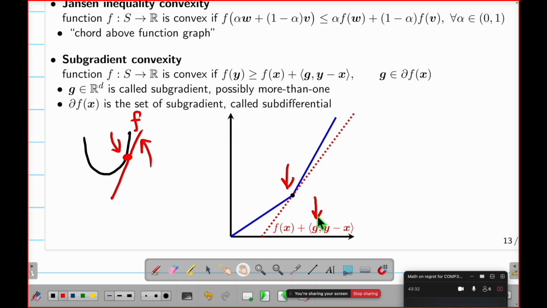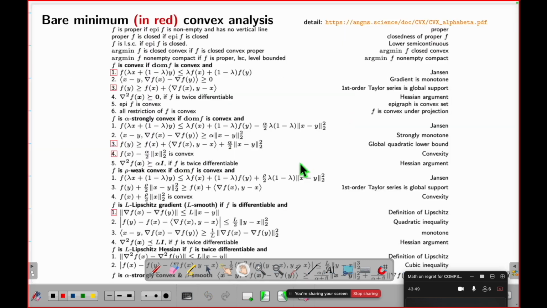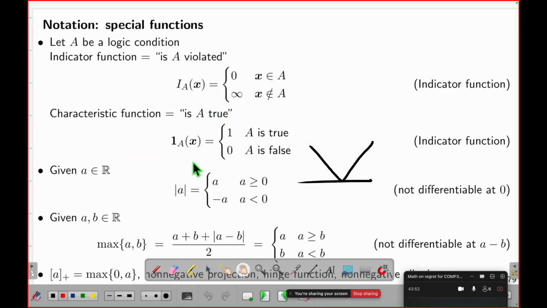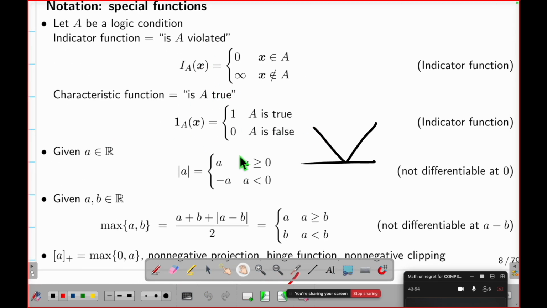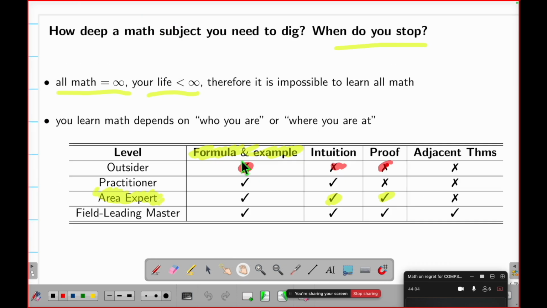And this slope is so interesting, so I give it a special name called subgradient. And because it's more than one, every subgradient collected together inside a set, I call it the subdifferential. That means now I can differentiate something not differentiable. This is used for what? For this crazy function. Because I want to do gradient descent, I need to differentiate something. But now I have this kind of on-off function that is not differentiable, so I need the subgradient. So that's the purpose.